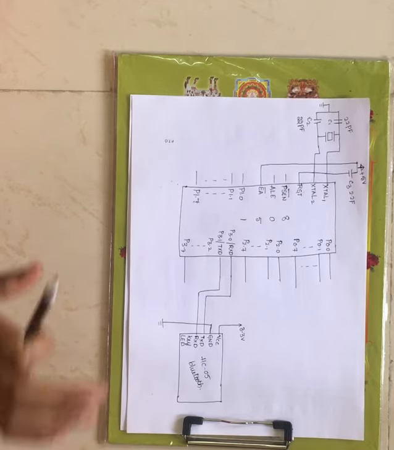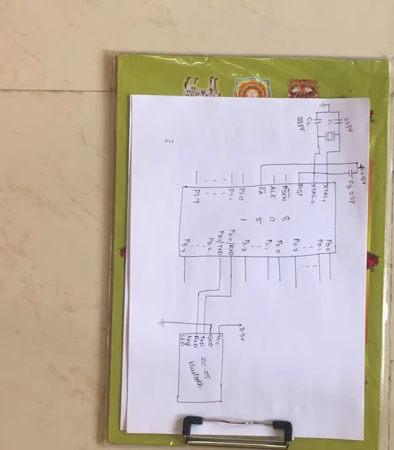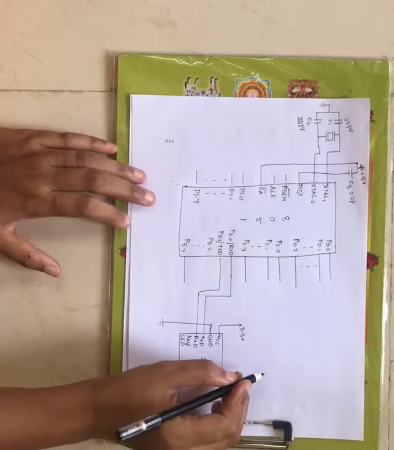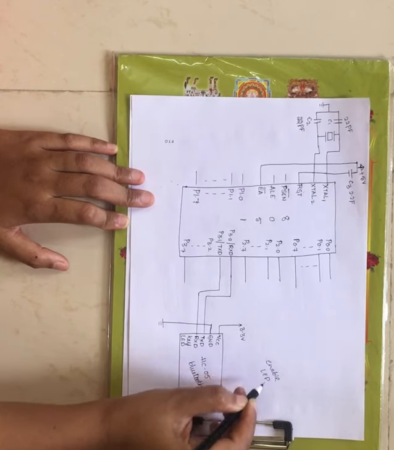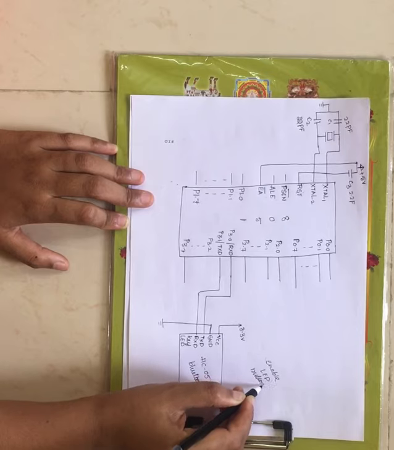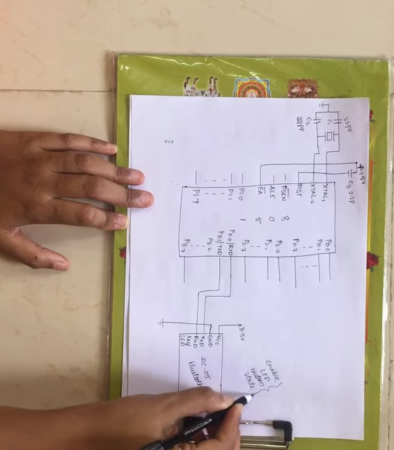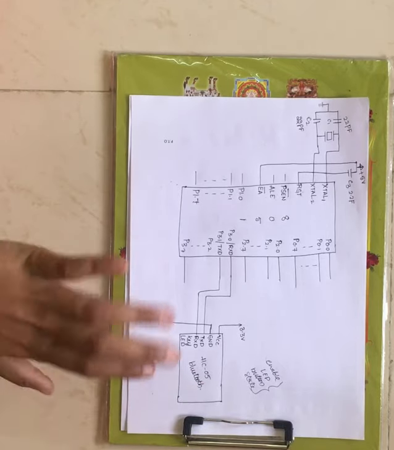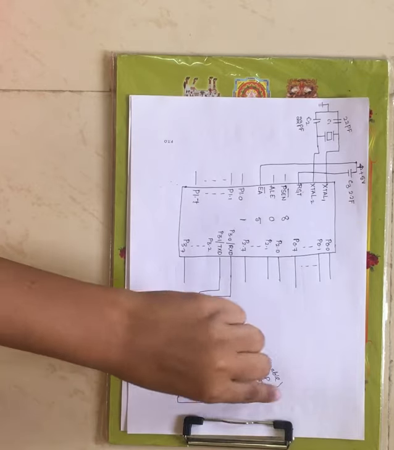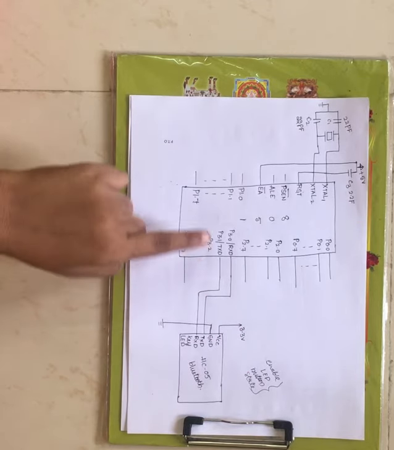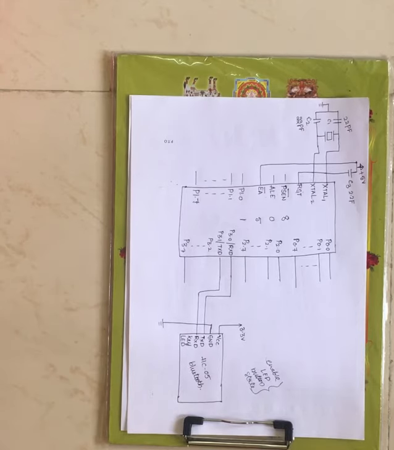Those give the status of the Bluetooth module: the enable pin, and the LED and button pins. That's why these are not connected to the microcontroller. There is no connection of these 4 pins to the microcontroller, so I have not represented them here.